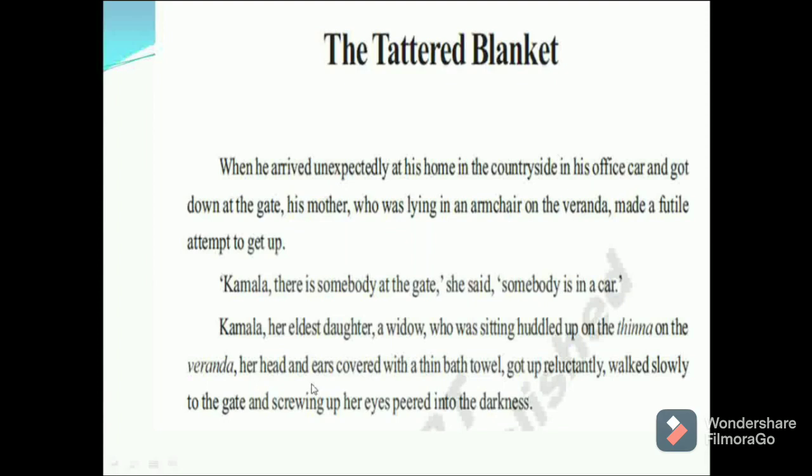She walked slowly to the gate and, screwing up her eyes, peered into the darkness. Screwing up means narrowing her eyes. It means somebody was there in front of her, and for a close look and close examination, she opens her eyes into the darkness.